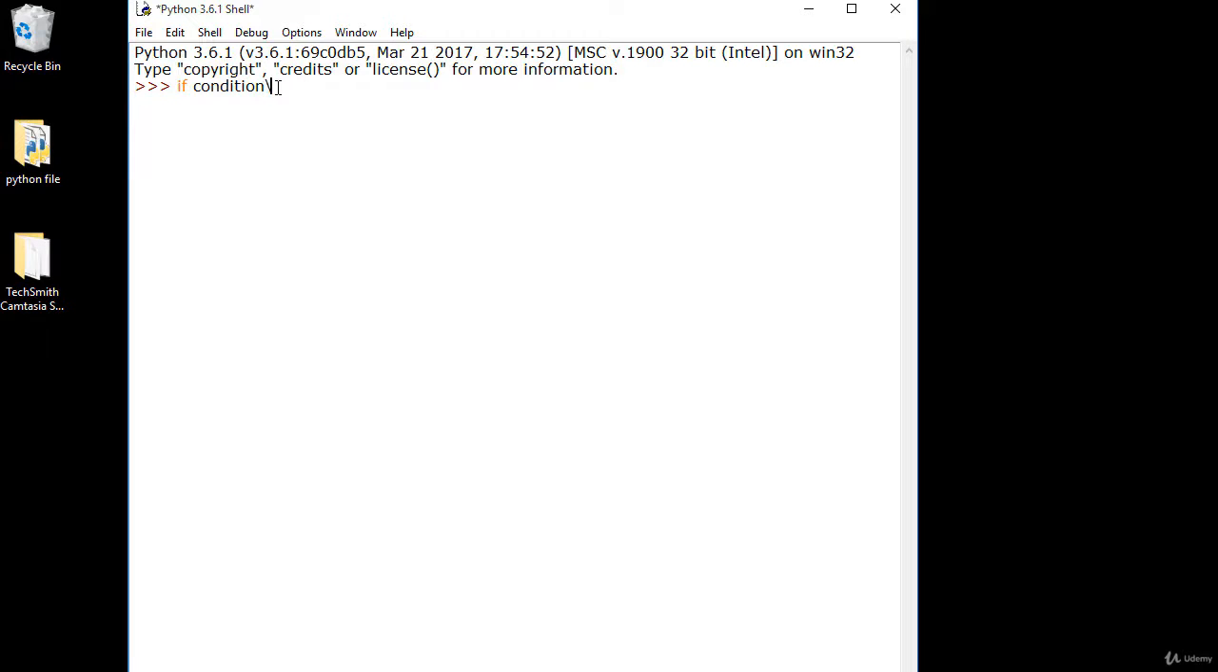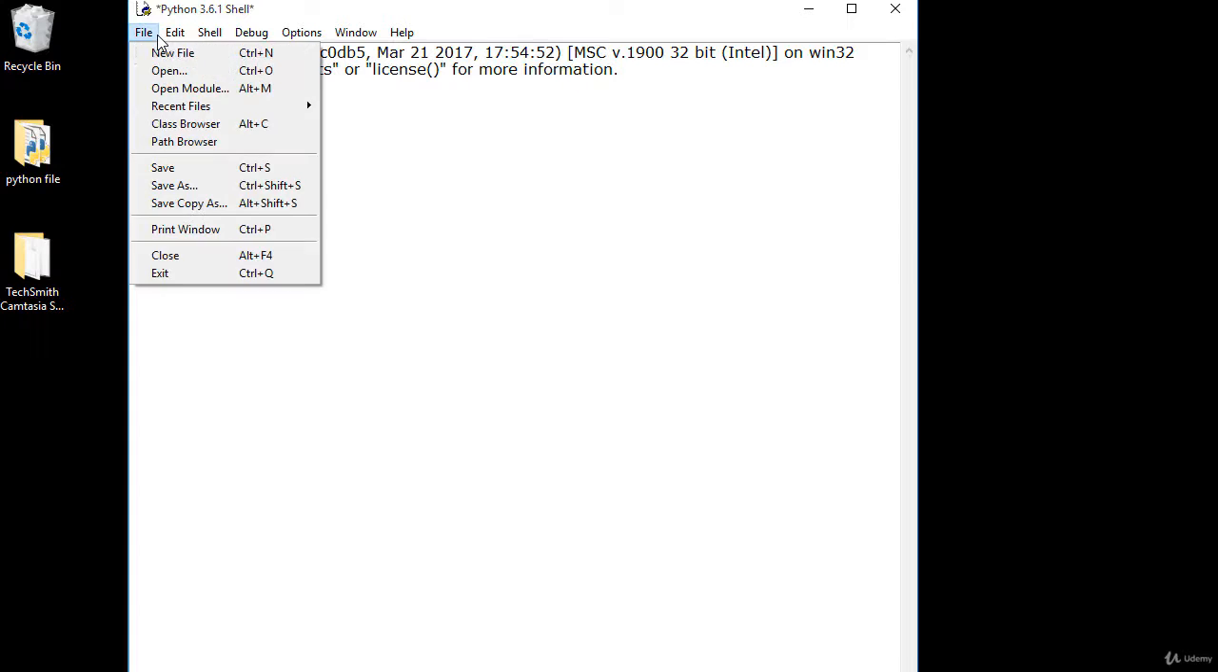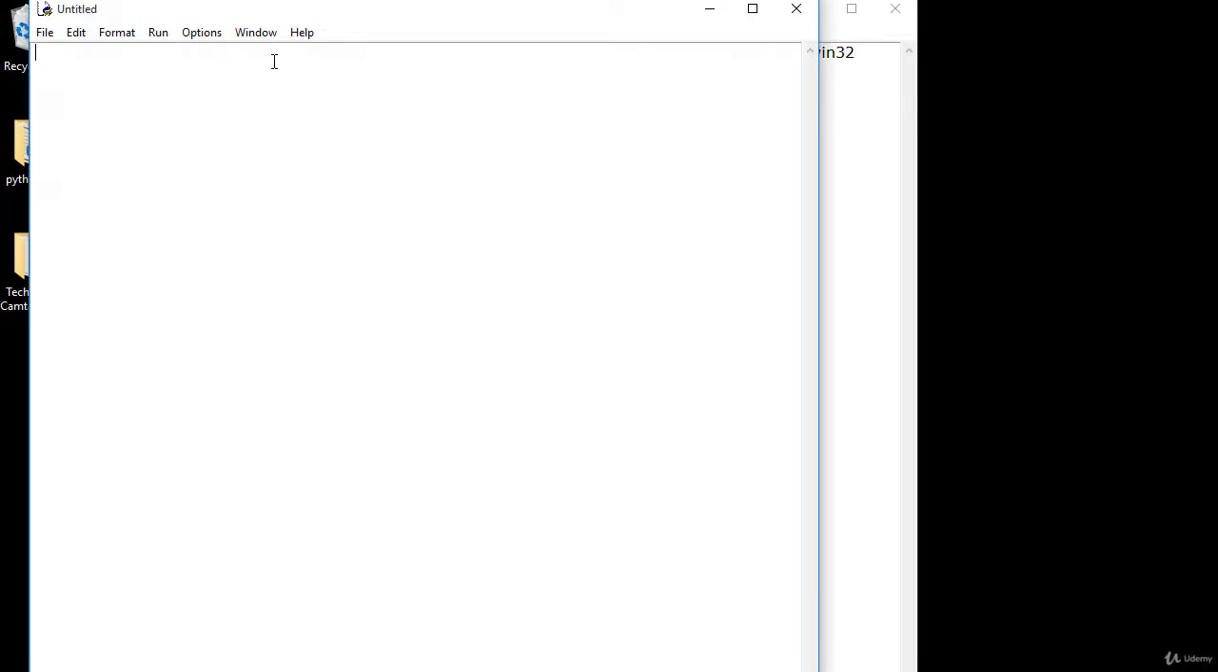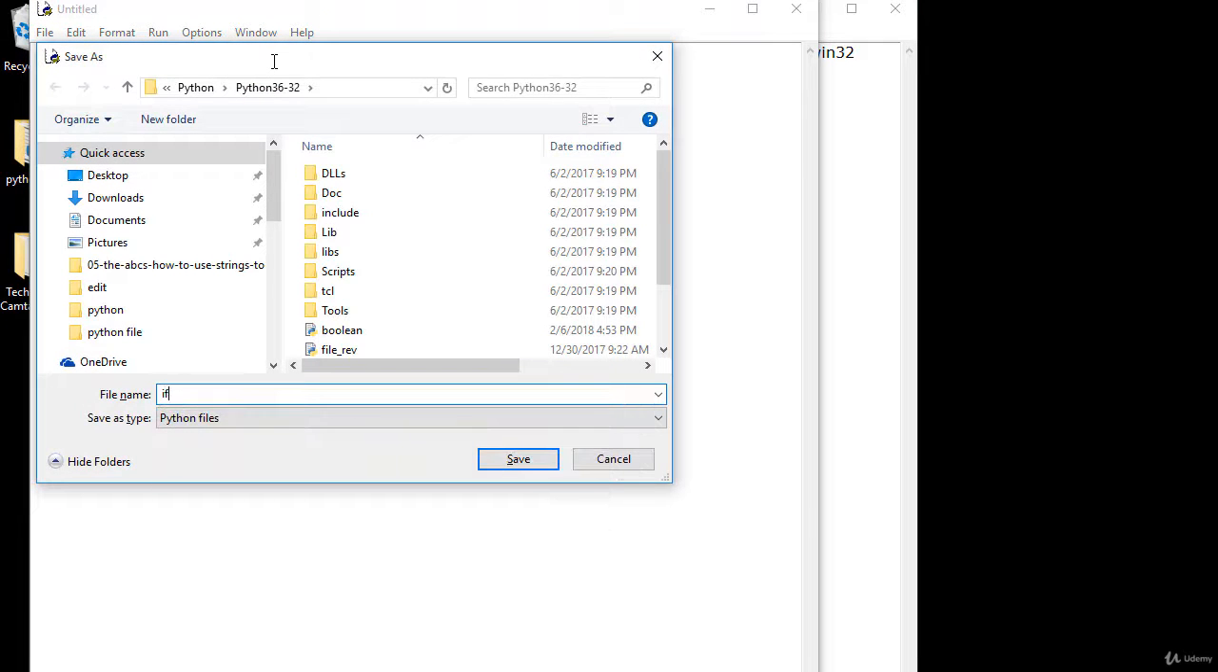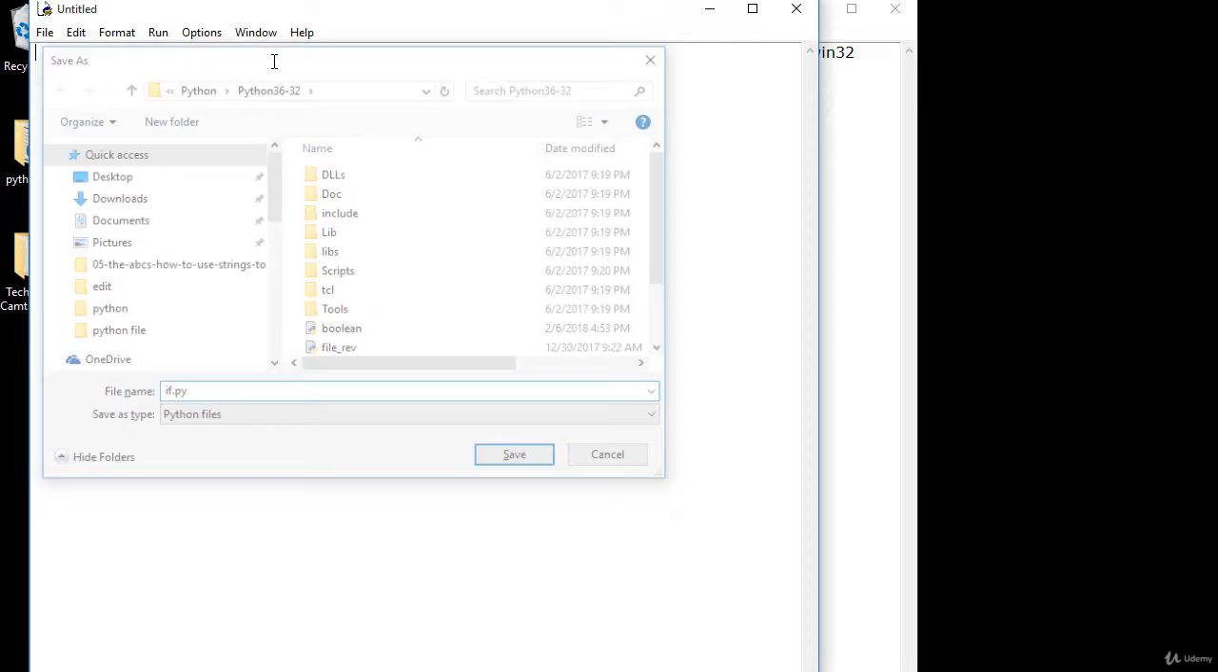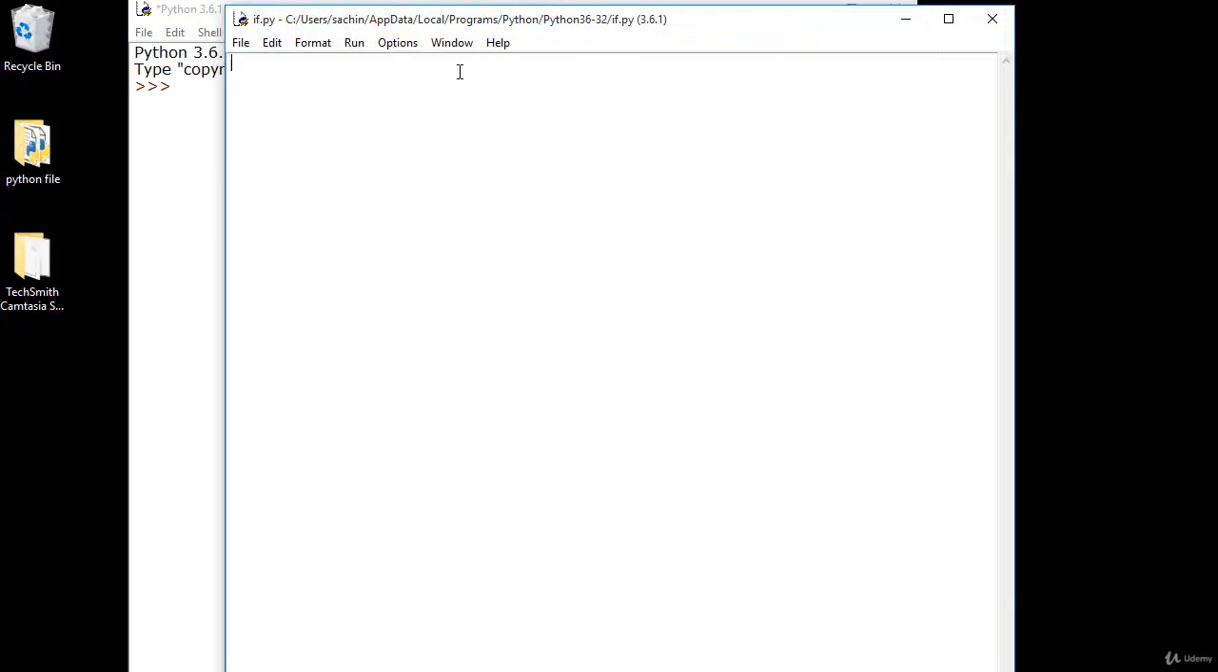To illustrate it, I have to open a new file. Just go to new file and save it as if.py. So we are all ready to go. Just type if and any condition. Here, let the condition be True.